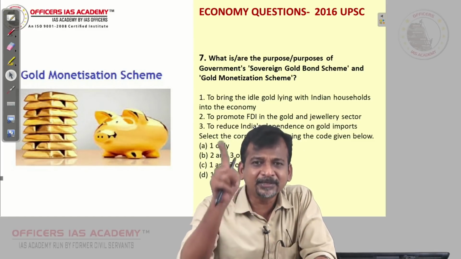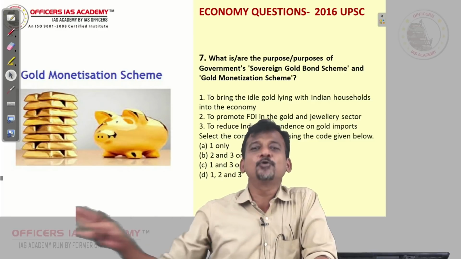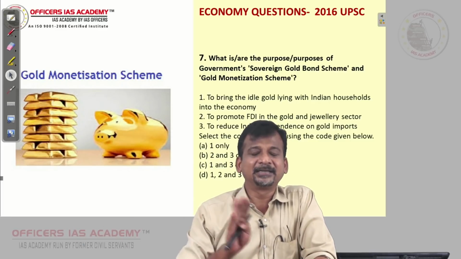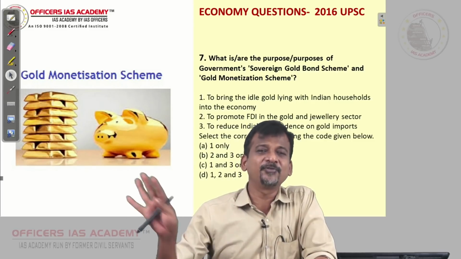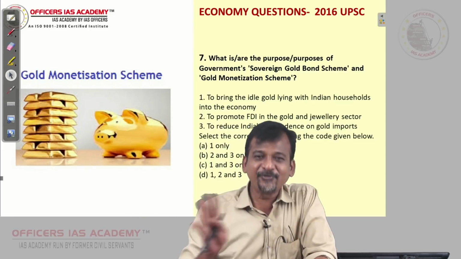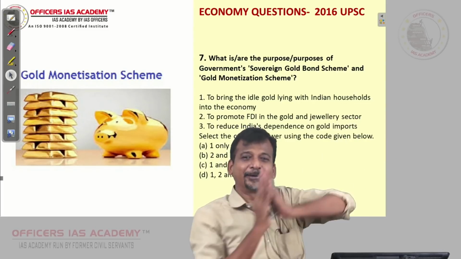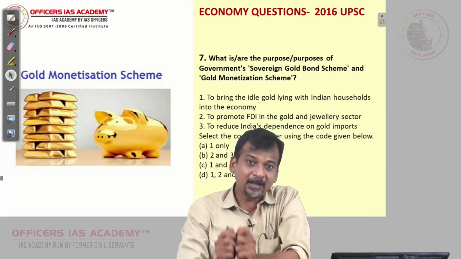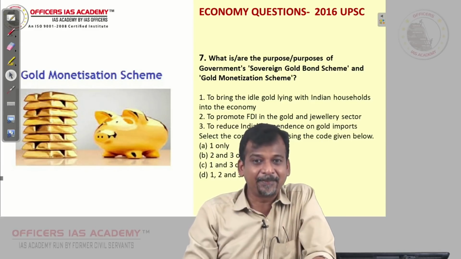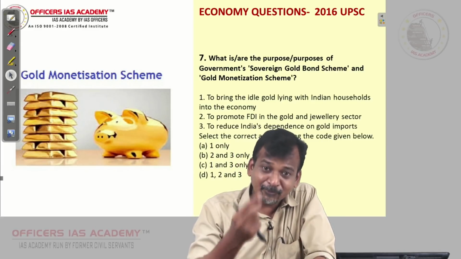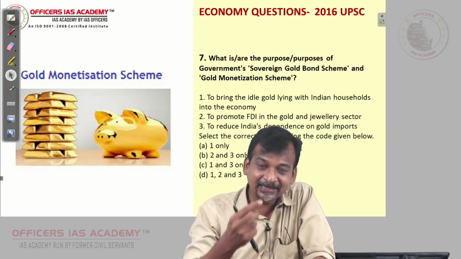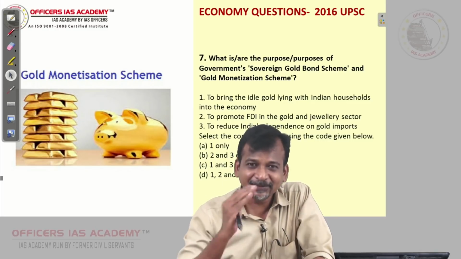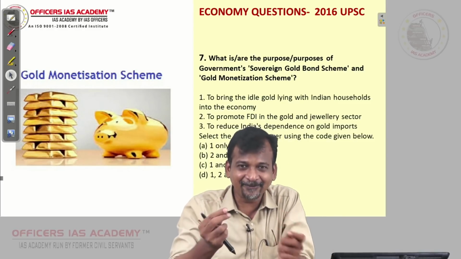So what will be the price of the gold bond? Say today I want to go and buy a gold bond. Today, say 10 grams of gold, let us assume is 55,000 rupees. For the same 55,000 rupees, I will buy a gold bond. Is it clear? Now, that bond is paper only. Say 2 years, 3 years, I keep the paper, right? For keeping that paper, every year I will earn some small interest, 2% or something.